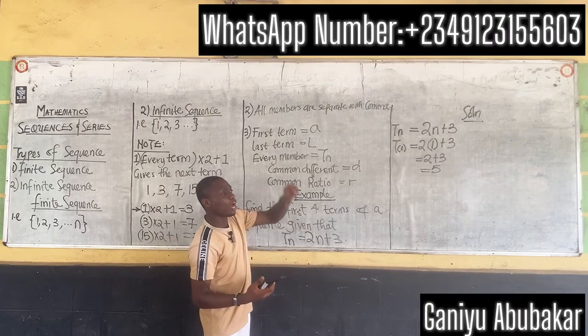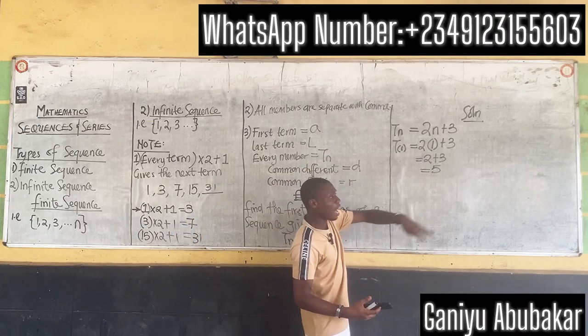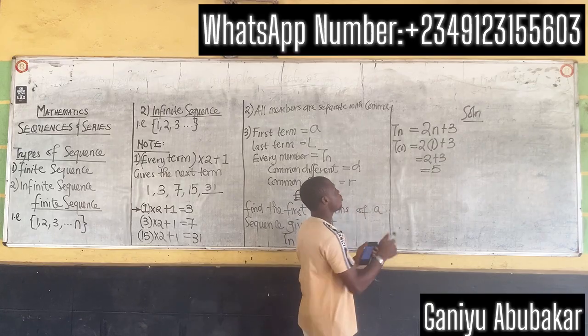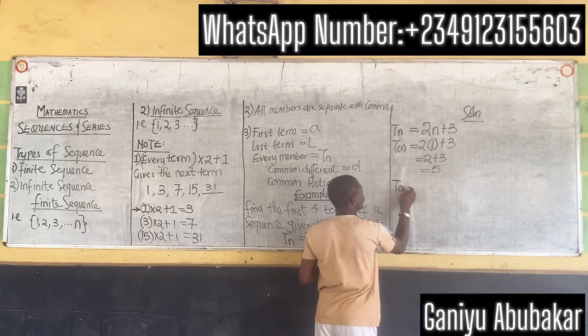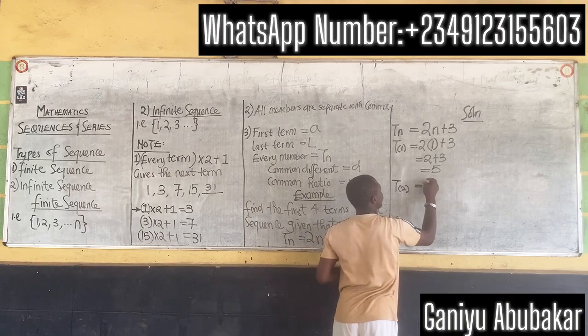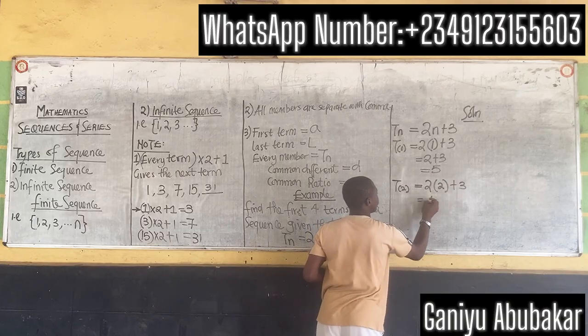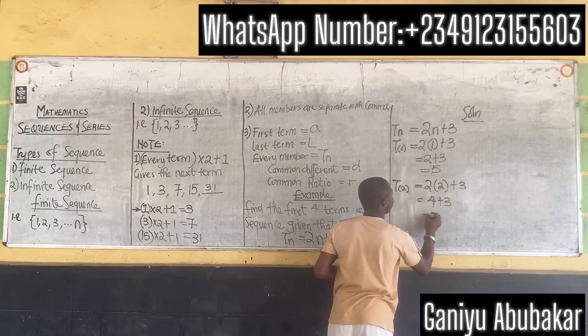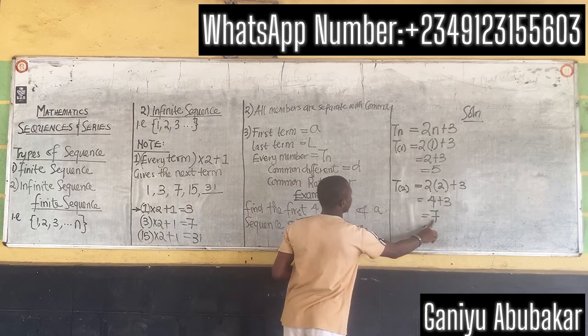For first 4 terms, I've done for 1. I'll find for 2, I'll find for 3 and 4. So let's put n as 2. T2 equals 2 into 2 plus 3. This gives you 4 plus 3, and that gives you 7. So the second term is 7.